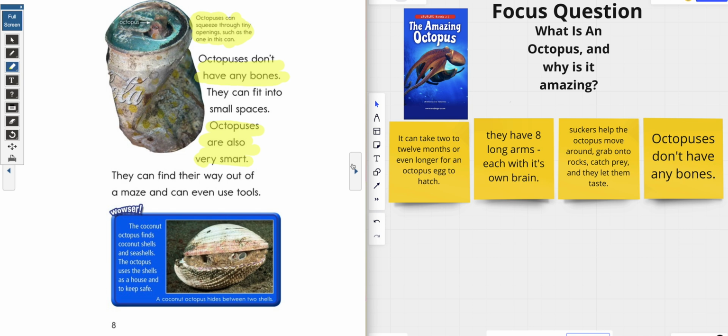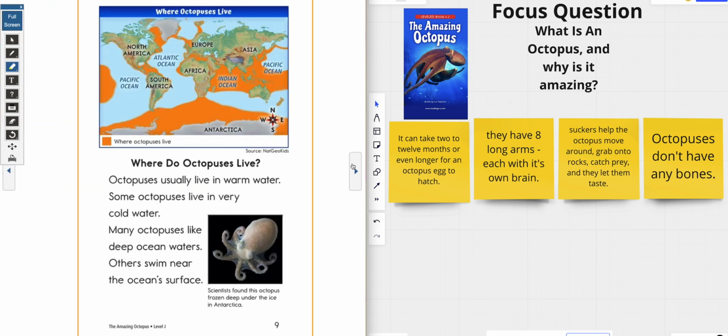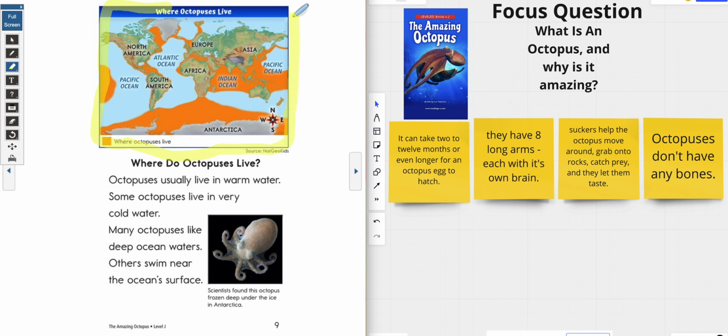Let's keep going, guys. Ooh, now before I start, we have to pay very close attention to this. This is a map, okay? And what a map does is it shows us the location of something, all right? So on this particular map, the orange area lets us know exactly where those octopuses live.